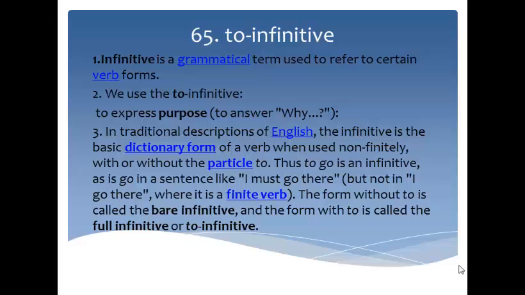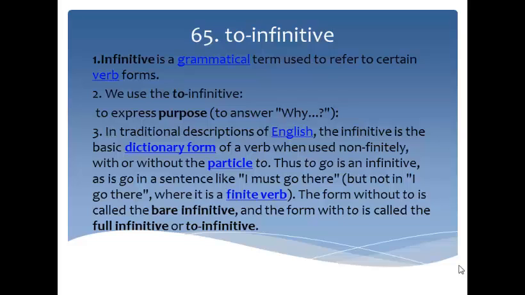I will present Unit 65 until 70. The title of Unit 65 is Verb plus Object plus to infinitive or ing form. Before I explain the material, I will explain about the to infinitive. Infinitive is a grammatical term used to refer to certain verb forms. We use the to infinitive to express purpose, to answer why.